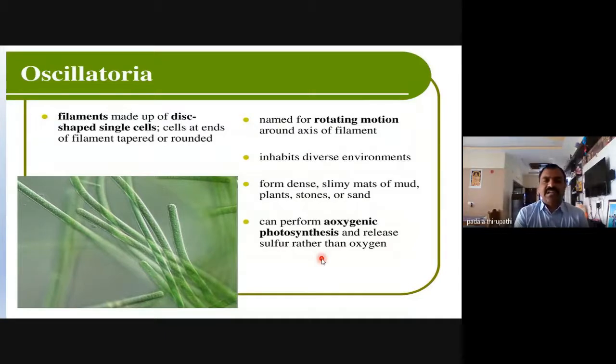It forms dense slimy mats on mud, plants, stones or sand.